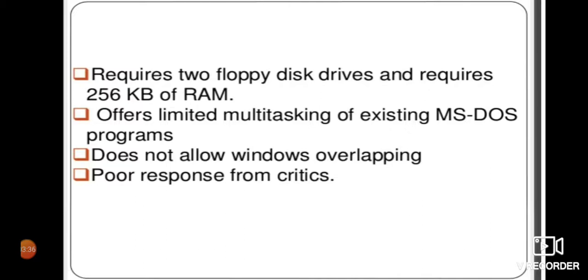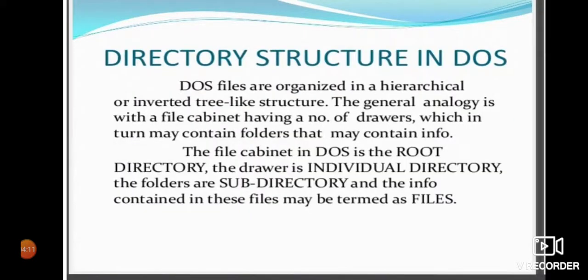MS-DOS requires very little space, so it requires only 256 KB of RAM. It offers limited multitasking of existing MS-DOS programs. It does not allow windows overlapping; we can use a single window at a time. It had a poor response from critics, as not all users could use it. Only those who had knowledge of commands could run programs in the MS-DOS operating system.